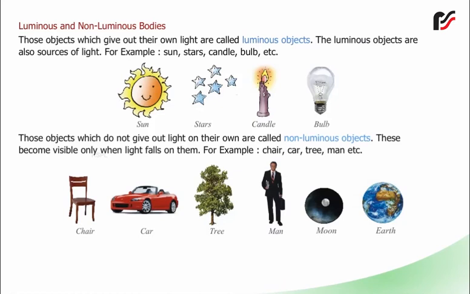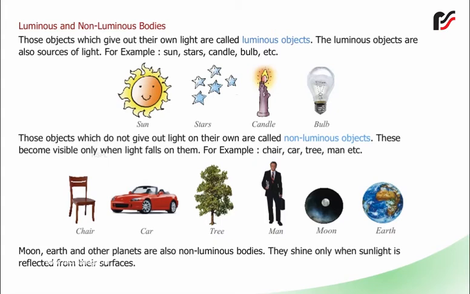Those objects which do not give out light on their own are called non-luminous objects. These become visible only when light falls on them. For example, chair, car, tree, man, etc. Moon, Earth, and other planets are also non-luminous bodies. They shine only when sunlight is reflected from their surfaces.